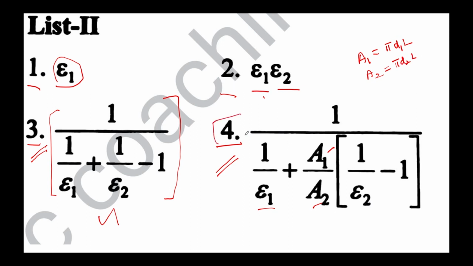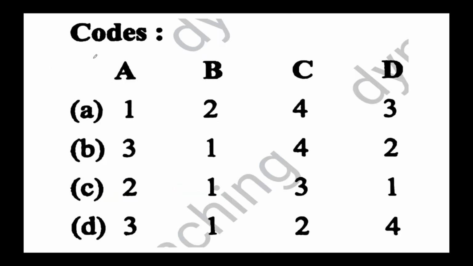In addition to this, you also have two more statements which have to be filtered out from the options which have been given. So let's get into the solution. These are all the codes which have been given for you to find the correct answer. Option A states A1, B2, C4, D3 are correctly matched. Similarly, option B is A3, B1, C4, D2. Option C is A2, B1, C3, D1. And option D is A3, B1, C2, D4.